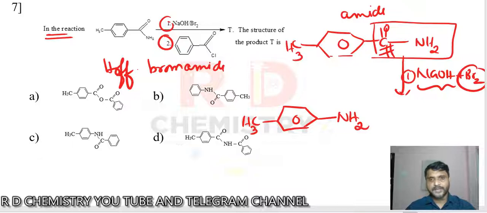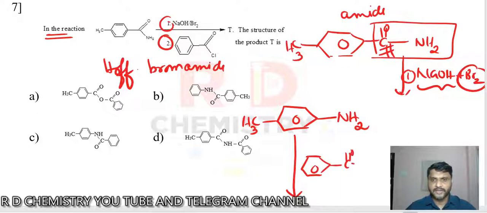Now the second reagent. What is the second reagent? It is a benzene ring attached to C double bond O, then Cl. So this is benzoyl chloride. There is a nucleophilic center, nitrogen, in the reactant, and it should attack the carbonyl carbon, and the side product is HCl.